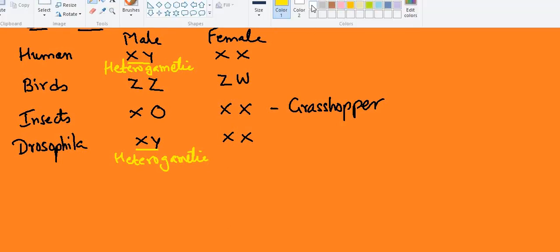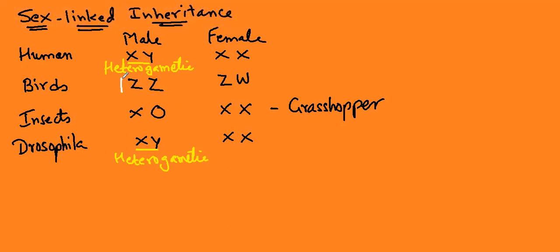While in birds, the males are homogametic, while the female is heterogametic. That means the female produces two different types of gametes, with Z and W, while the male produces only one type of sperm, having ZZ.